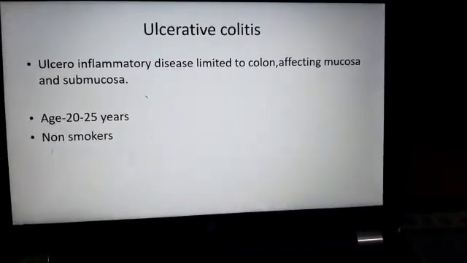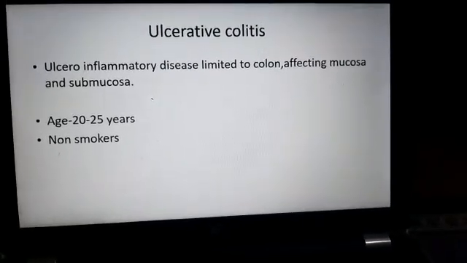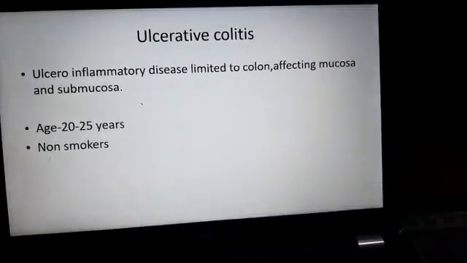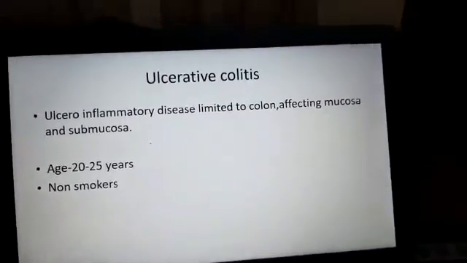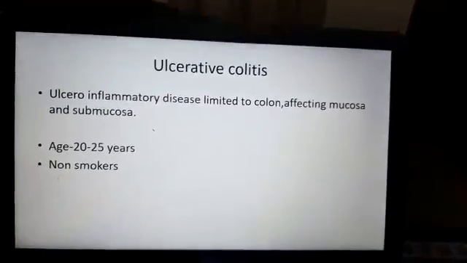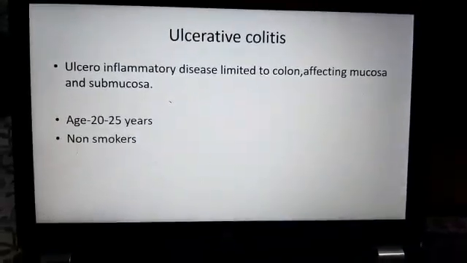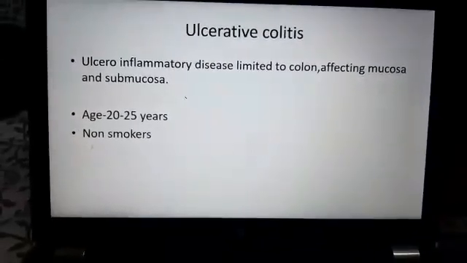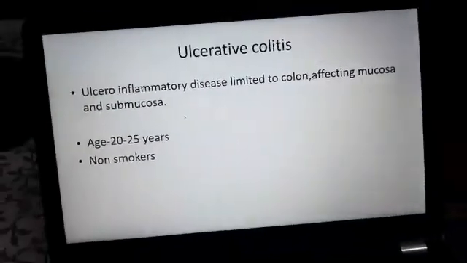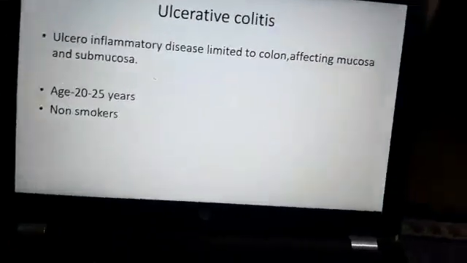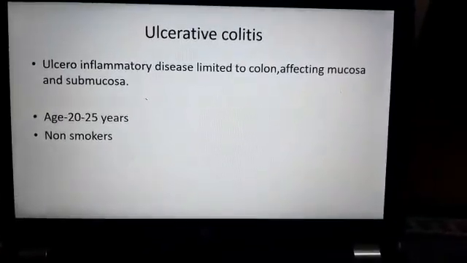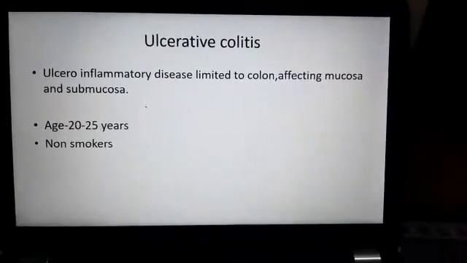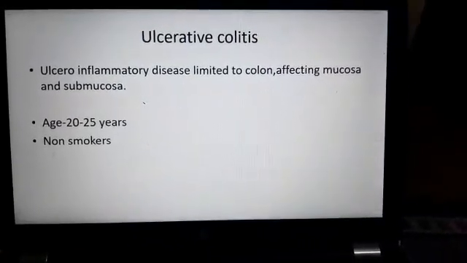Now the next inflammatory bowel disease is ulcerative colitis. It is an ulcero-inflammatory disease limited to the colon. See, Crohn's disease was involving the entire GIT, whereas ulcerative colitis is limited only to the colon, and it is affecting the layers mucosa and submucosa only, whereas Crohn's disease was involving the entire layers of the wall.